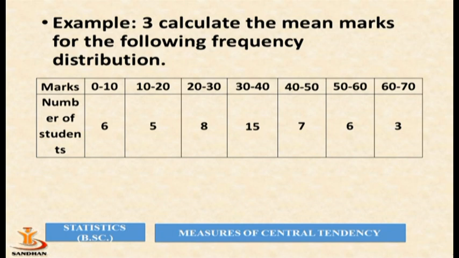Now let us understand it with the example. Example number 3. Calculate the mean marks for the following frequency distribution. So here you can see the data marks is given in class which is 0 to 10, 10 to 20, 20 to 30 and so on. And number of students data is also given. So 0 to 10, number of students 6. That means there are 6 students who are obtaining marks between 0 to 10. So there are 5 students who are obtaining marks between 10 to 20 and so on. There are only 3 students who obtain the marks between 60 to 70.